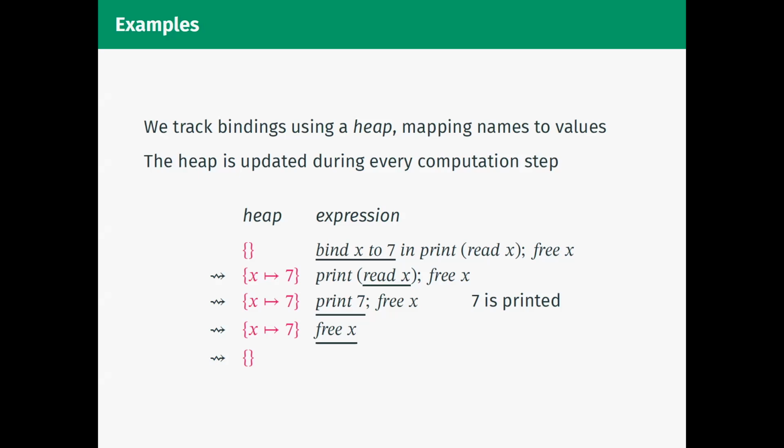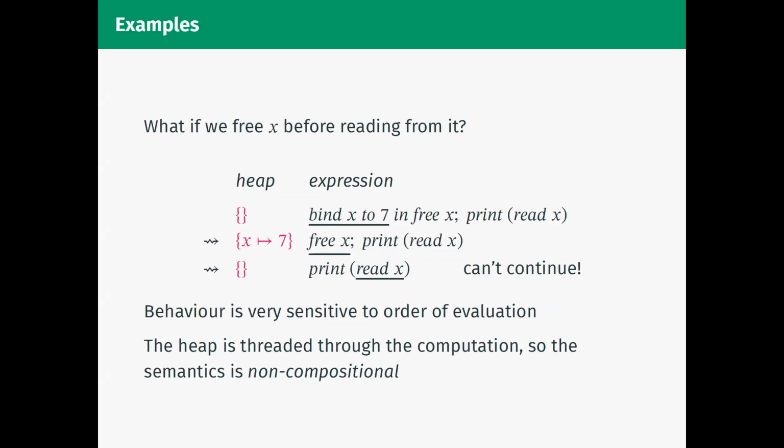So you can see that this is a very stateful operation, and as type theorists and people who like compositional programs, this is bad. This is a bad state of affairs when everything is very stateful. To really hammer the point home, what happens if I do some of this in a different order? If I did free x before I did print read x, obviously this program would not work because we freed x before we've read from it. In particular, when I do free x, I'm going to remove the mapping x maps to 7 from the heap.